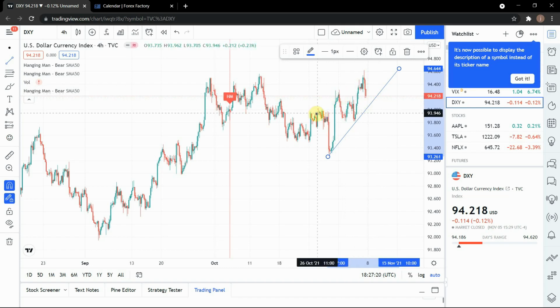I can also draw another trend line here, making the channel. But there's really no need for that, because the trend has not really given its final momentum, as I would say. While we are expecting a pretty nice retest of this trend line here, and then a final continuation of this pretty nice uptrend. That's what we're expecting for the DXY.